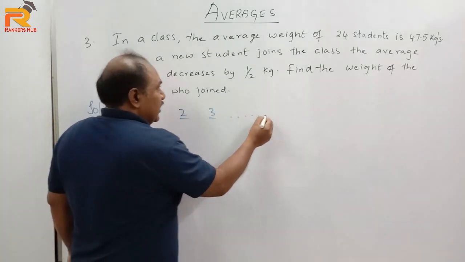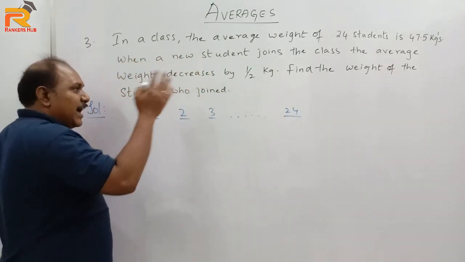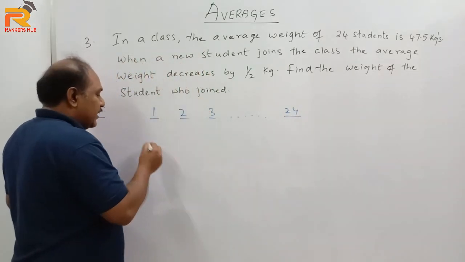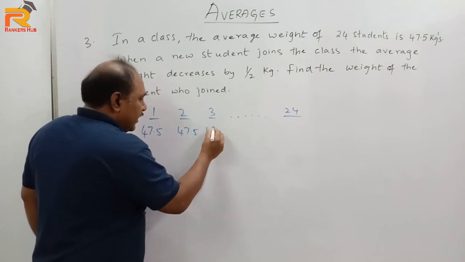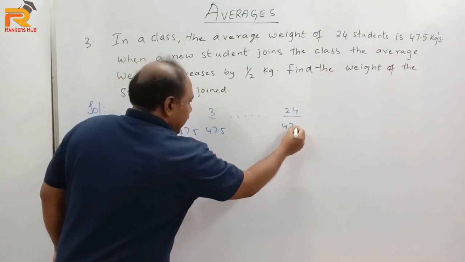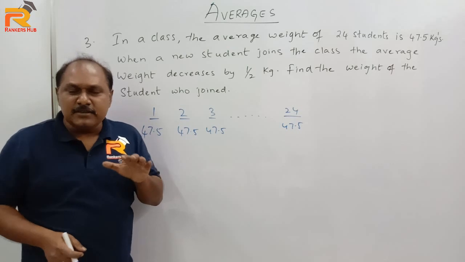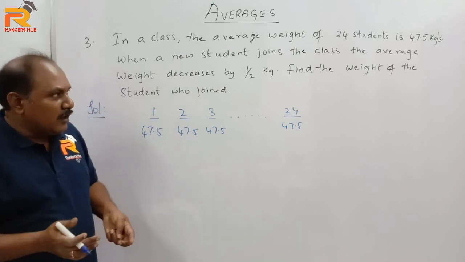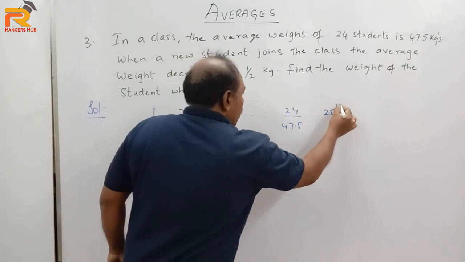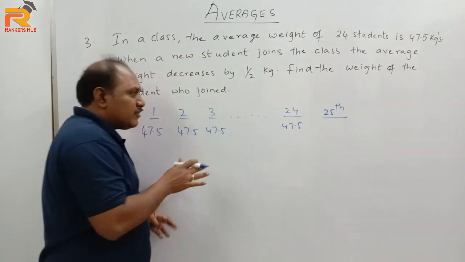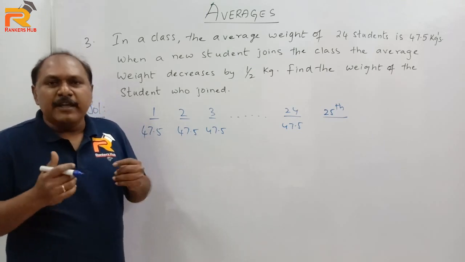So initially there are 24 students. So starting lo 24 students unnaru. Their average weight is 47.5 kgs. So we can assume each student weight is 47.5 kgs. మనము ప్రతి ఒక్క స్టూడెంట్ దగ్గర 47.5 kgs ఉంది అని అనుకోవచ్చు. Now a new student joined, అంటే a 25th student joined. ఒక కొత్త స్టూడెంట్ జాయిన్ అయ్యాడు. వీడి వెయిట్ ఎంతో తెలియదు. We do not know the weight of this 25th student. That is what we have to find.